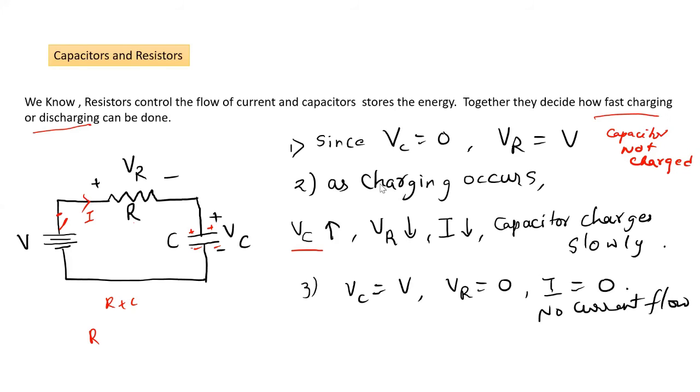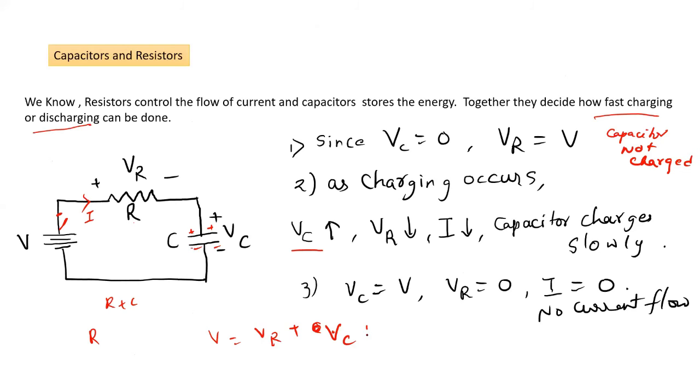Okay. So as more charges are accumulated on the plates, what will happen? The potential across the capacitor will increase. So Vc will be high. More charges, more charging, Vc will keep on increasing. And once Vc increases, what will happen? VR will decrease because we have always V equal to VR plus Vc. This is constant because we have a DC source. So we have VR plus Vc.